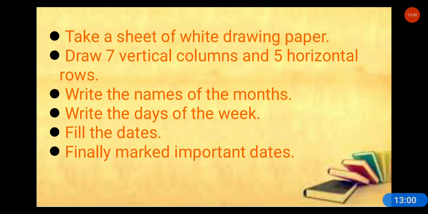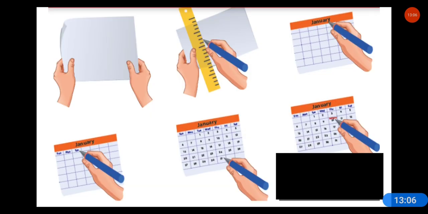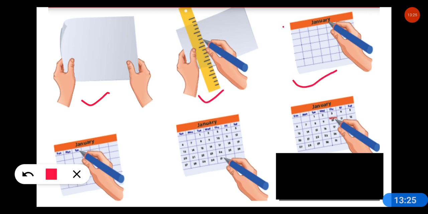I hope you have understood till here. Shall we move to the next? Right. Here is a process. Take a white sheet of paper, then a ruler, and you can draw a line like this. I'll show you. First, this is white paper, and after that take a ruler here. After taking the ruler, you have to draw a line like this. Okay, here it's made.